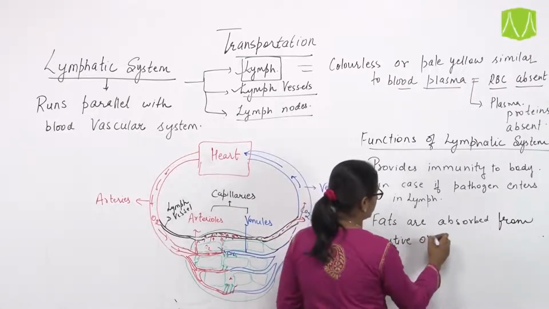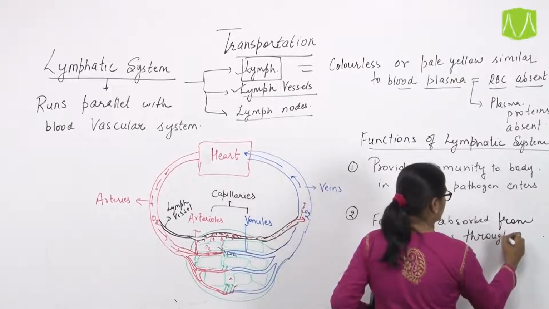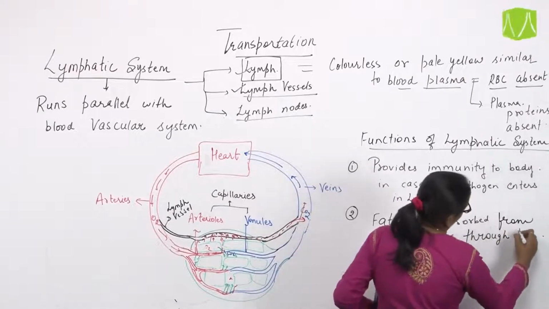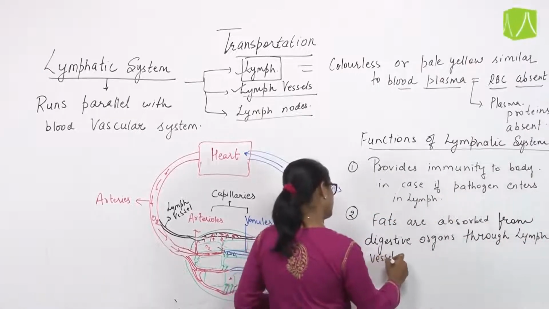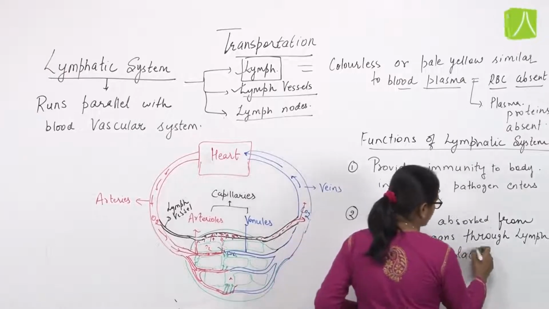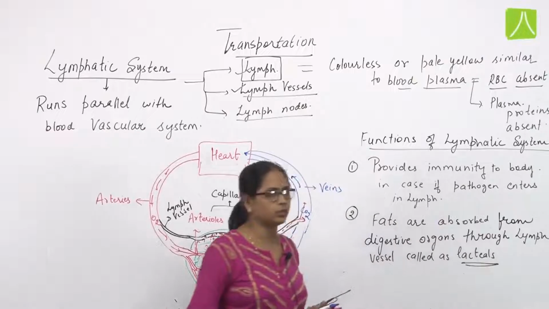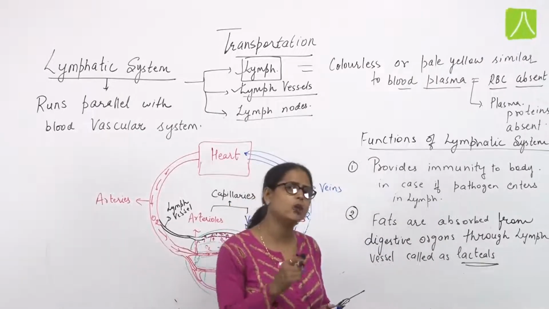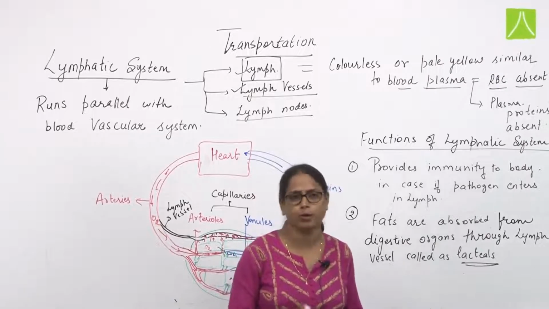So here fats are absorbed from digestive organs through the lymph vessel called lacteals. So these lacteals are the specialized lymph vessel which helps in the absorption of fat. Without lymph vessel, fat absorption would be very difficult in our human body.